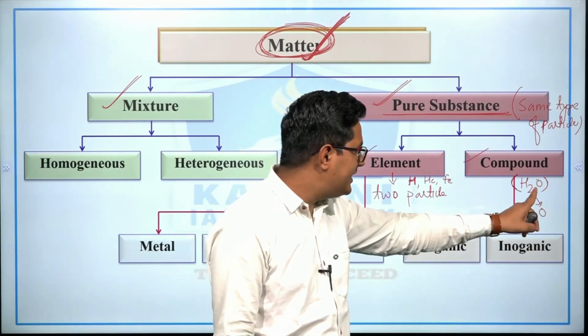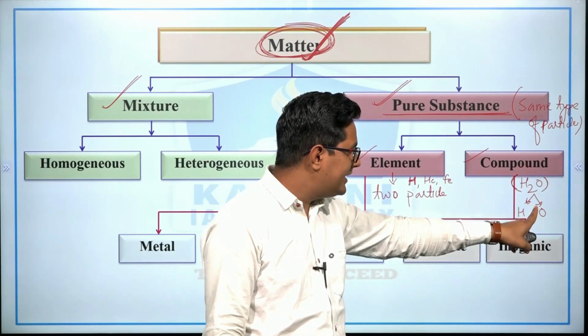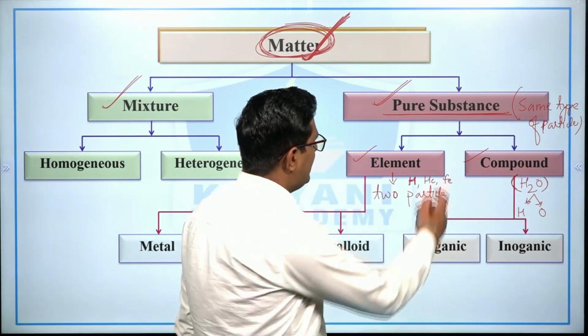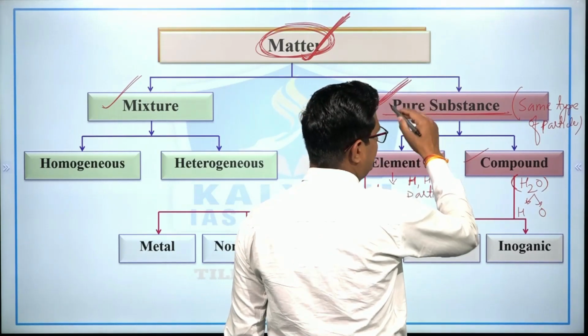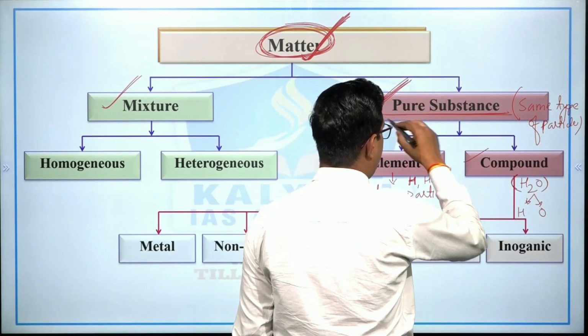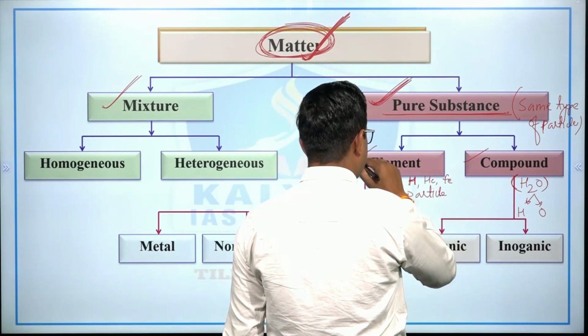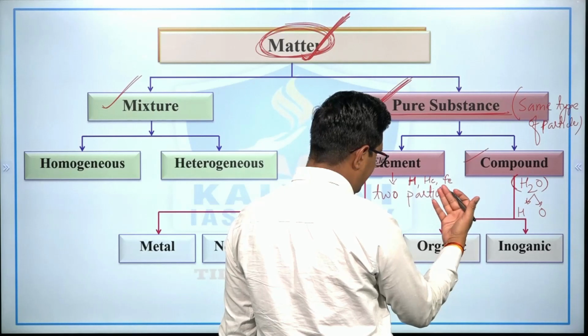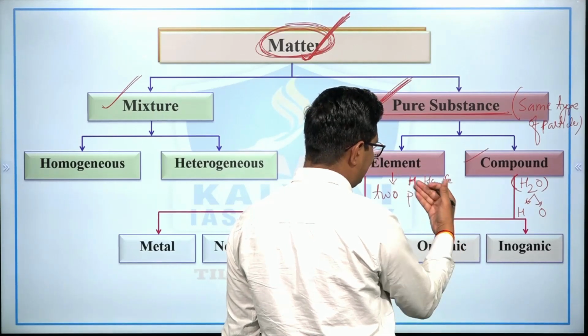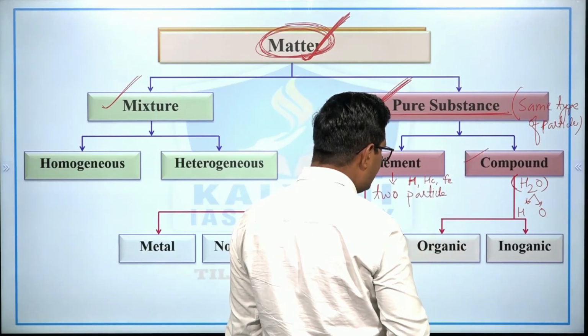So this can be split. So what is pure substance? The matter which has the same type of particles. And an element is the form of pure substance which cannot be split further.